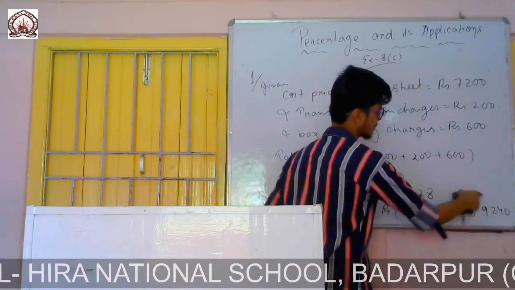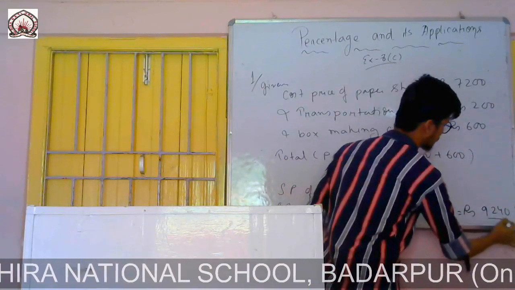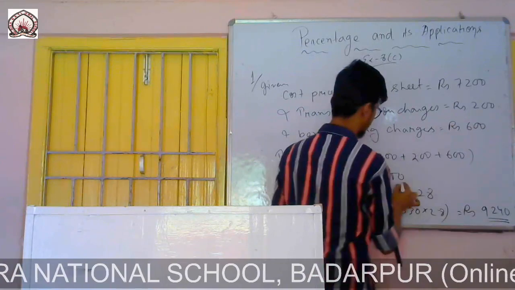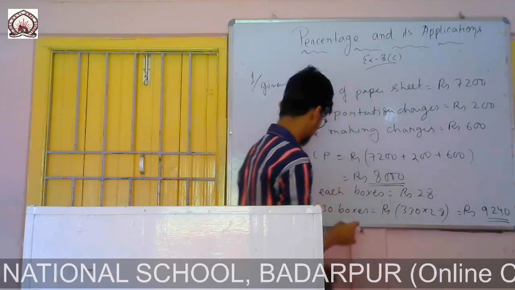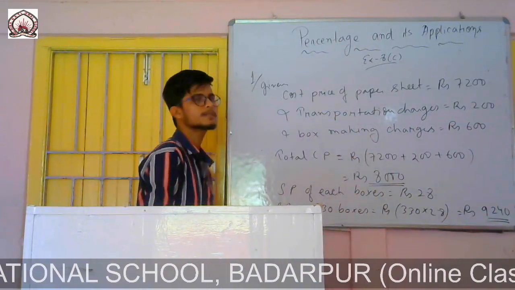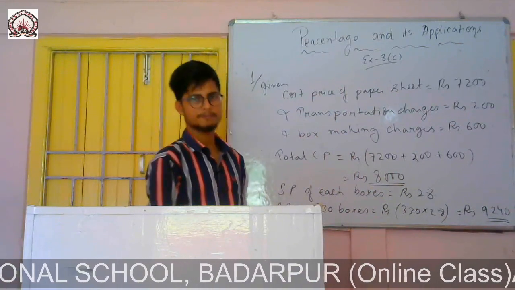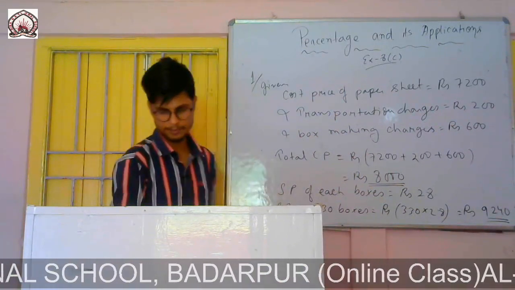So now you see, this is the selling price and this one is the cost price. Which one is greater? Selling price is greater, that means he was in a profit. SP is greater, that means he was in a profit.